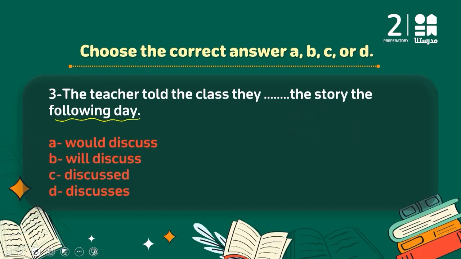In my opinion, I will give you a little tip on how to answer this type of question. Simply, when you have teacher told, this is your first clue. The following day is your second clue. So I am going to cross out anything that refers to the present. So will is out, discusses is out. So here with the following day, of course, the answer is going to be would discuss, because in the direct speech, it's will.